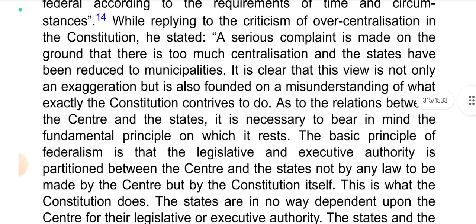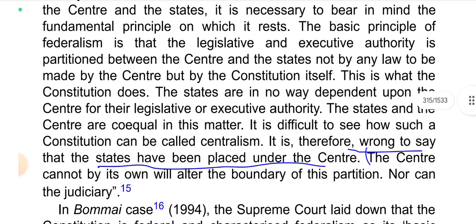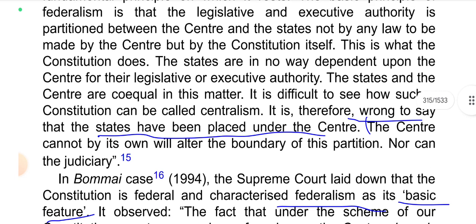While replying to the criticism of over-centralization in the Constitution, he stated, a serious complaint is made on the ground that there is too much centralization and the states have been reduced to municipalities. It is clear that this view is not only an exaggeration but is also founded on a misunderstanding of what exactly the Constitution contrives to do. As to the relations between the center and the states, it is necessary to bear in mind the fundamental principle on which it rests. The basic principle of federalism is that the legislative and executive authority is partitioned between the center and the states not by any law to be made by the center but by the Constitution itself. This is what the Constitution does.